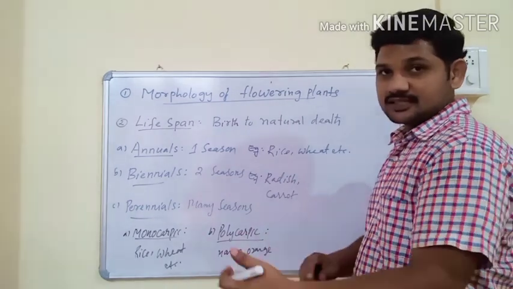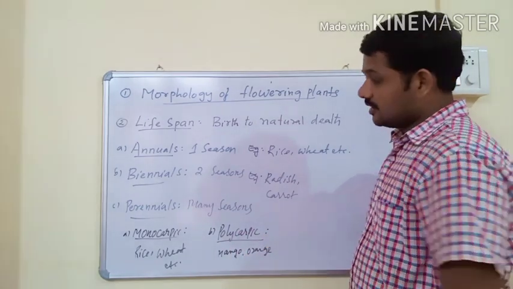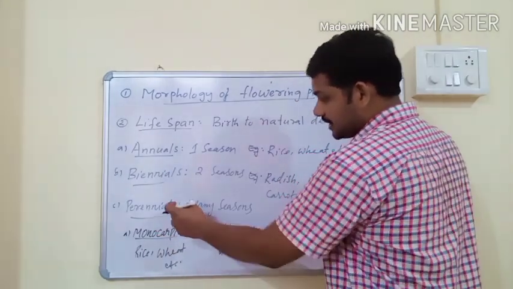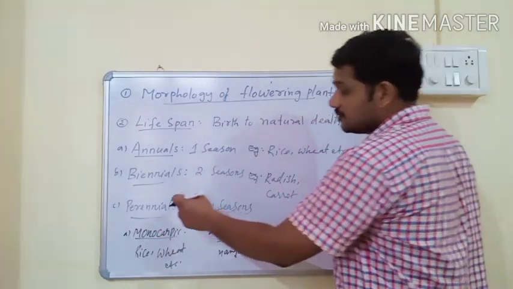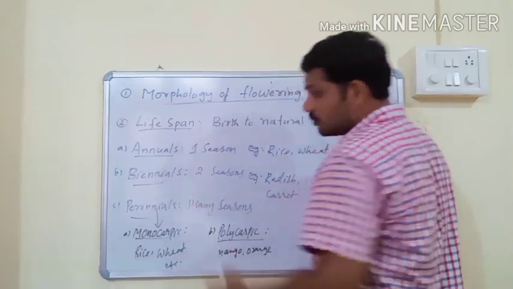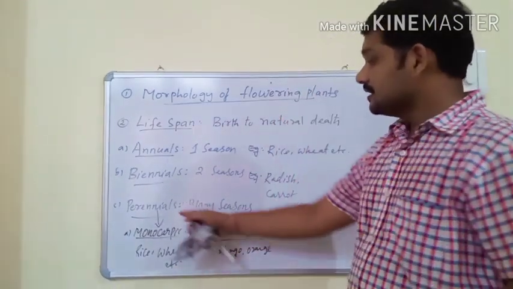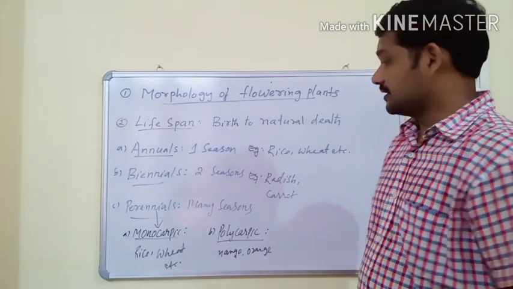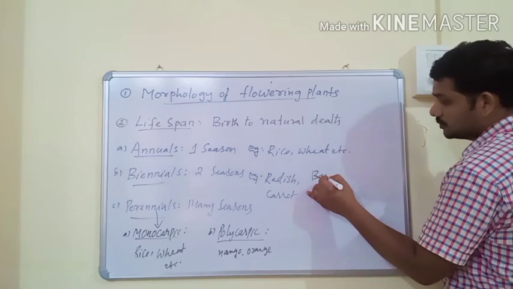Some of them are seasonal and some are non-seasonal. Usually annuals and biennials are monocarpic and perennials are polycarpic. But some perennials are also monocarpic. Perennials should be polycarpic, but some have unusual flowering. For example, bamboo.